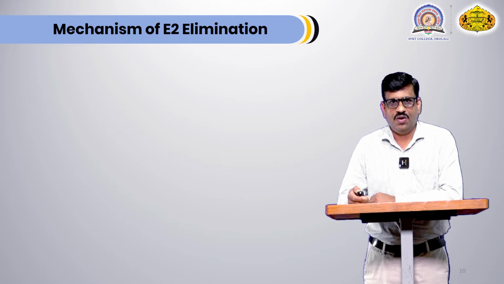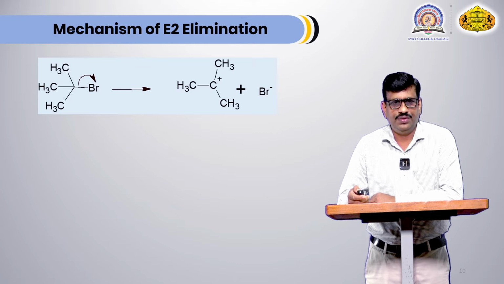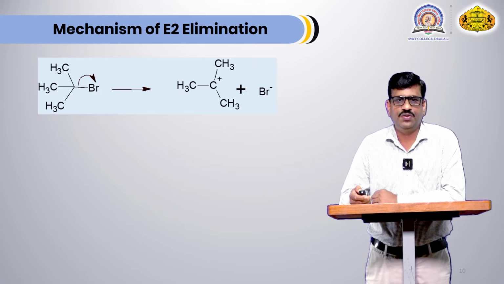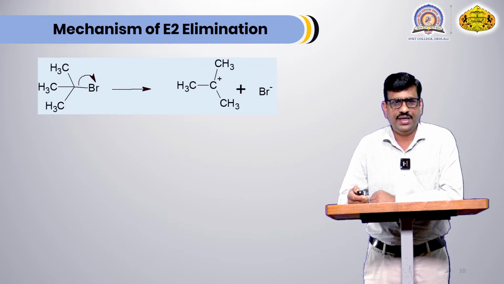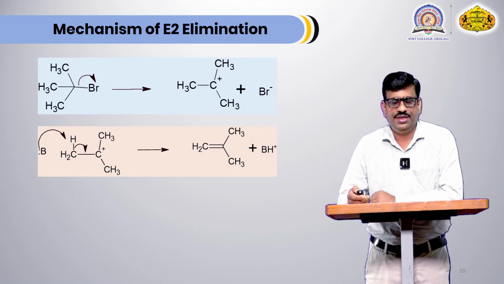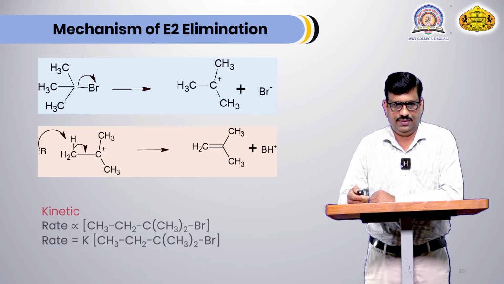Now, mechanism of E1 elimination. Another example of E1 elimination: in this case, tertiary butyl bromide is the starting compound, and when the bromine atom leaves the molecule, there is formation of a carbocation. In the second step, the beta hydrogen atom is abstracted by the base and there is formation of an alkene as a product. 2-methylpropene is the product in this case.